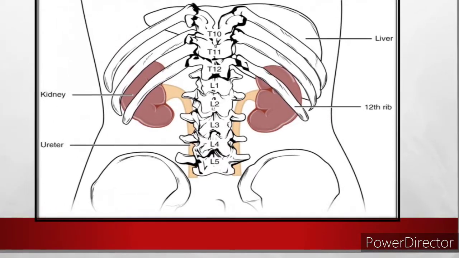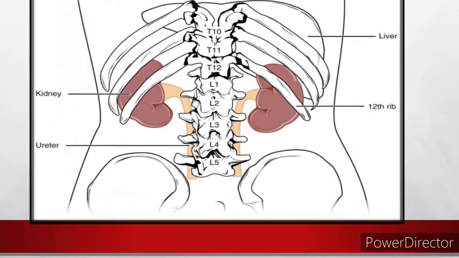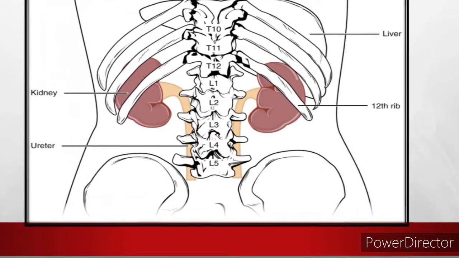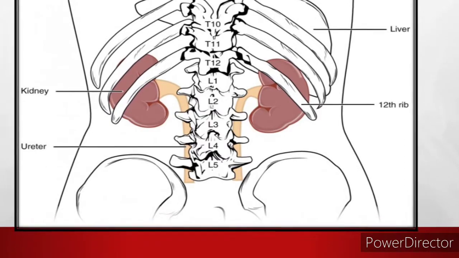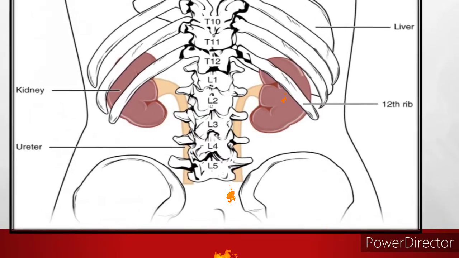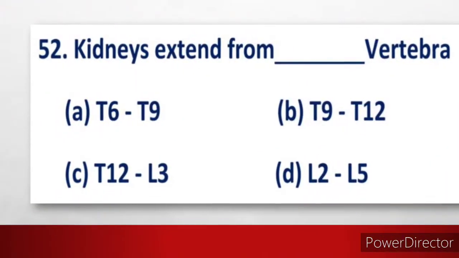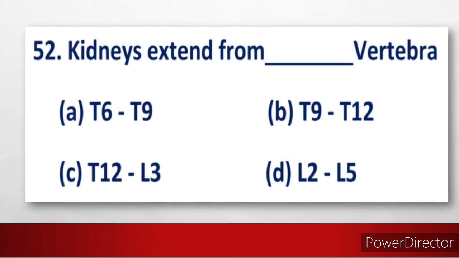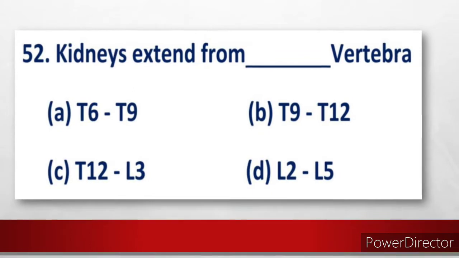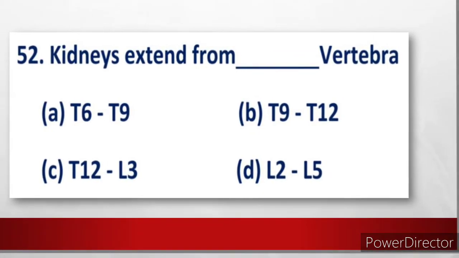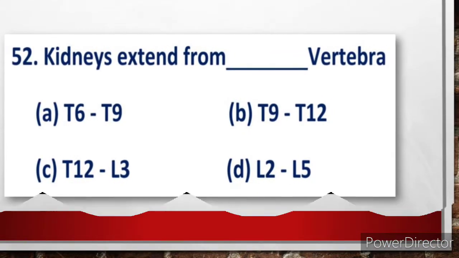So here the option is option C, T12, L3. Last thoracic means there are totally 12 vertebrae in the thoracic region. So T12 to L3, that is the right answer for this question. So kidneys extend from last thoracic to third lumbar vertebrae, which is the option C, T12 to L3.